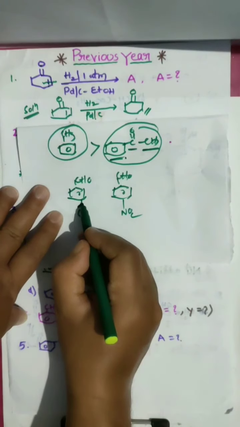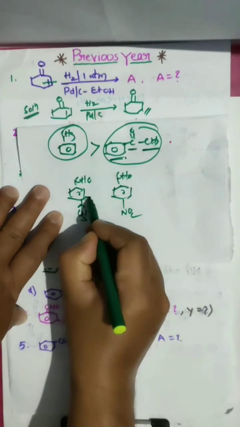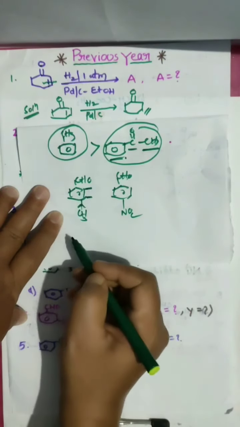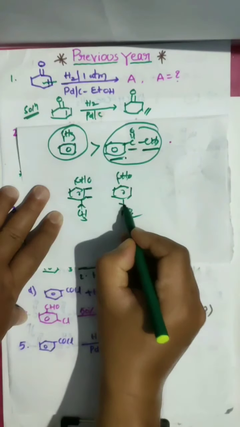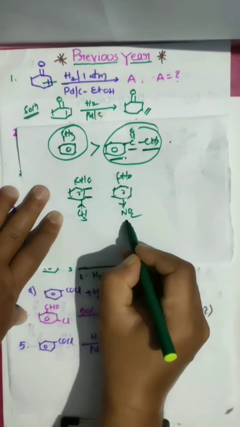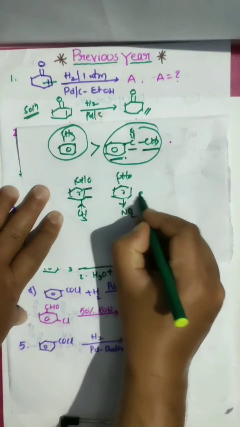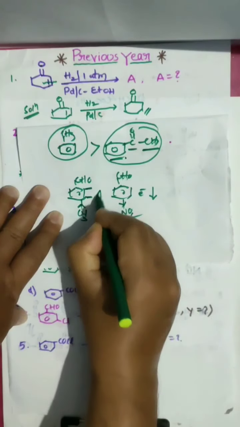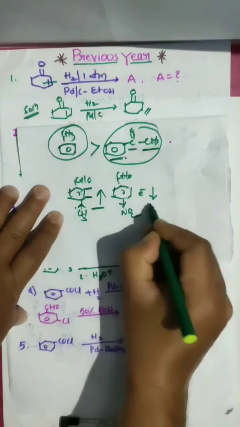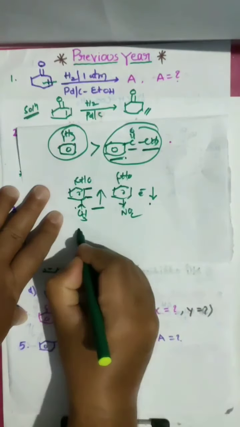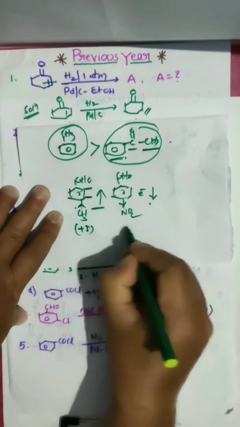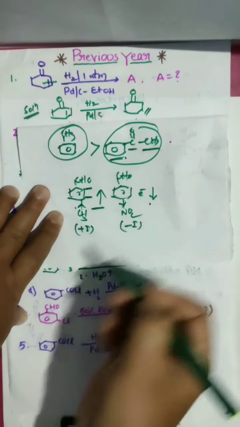When an electron donating group is there, electron density will increase. And NO2 is an electron withdrawing group, so when an electron withdrawing group is there, electron density will decrease. So here electron density increases, here electron density decreases. And this will show plus I effect, and this will show minus I effect.